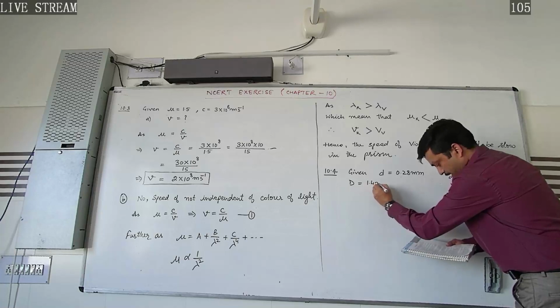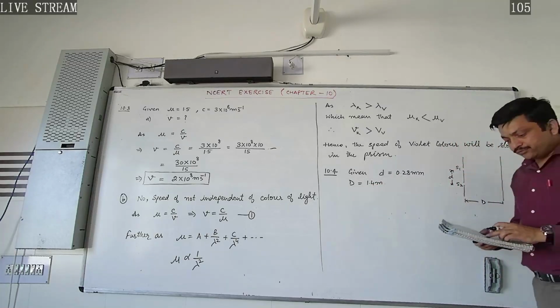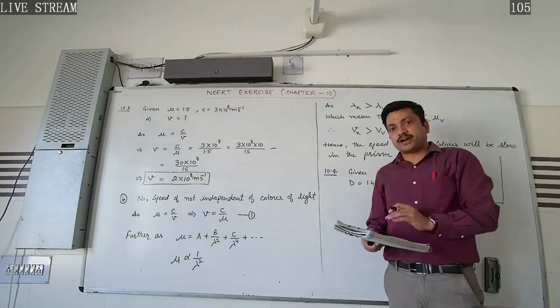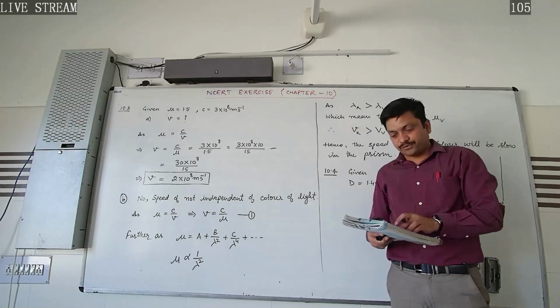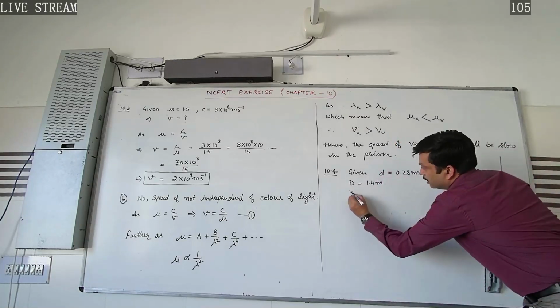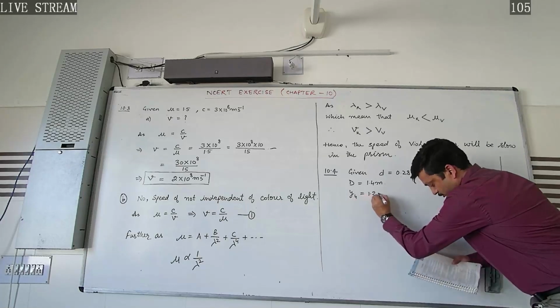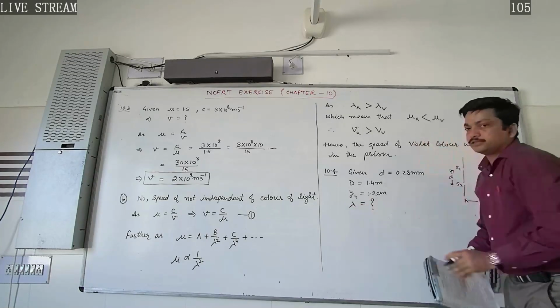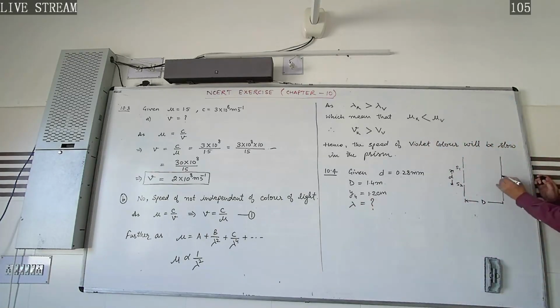So capital D is 1.4 meter. Apart from that, the distance between the center bright fringe and the fourth bright fringe, that is the position of the fourth bright fringe, is measured to be y4 equal to 1.2 centimeter. Determine the wavelength of light used in the experiment. So we want to calculate this wavelength. Mind that here the central maximum will be there, and in this way the fringes are formed: first, second, third, and the fourth. So the distance of the fourth bright fringe from the center, y4, is given to us.